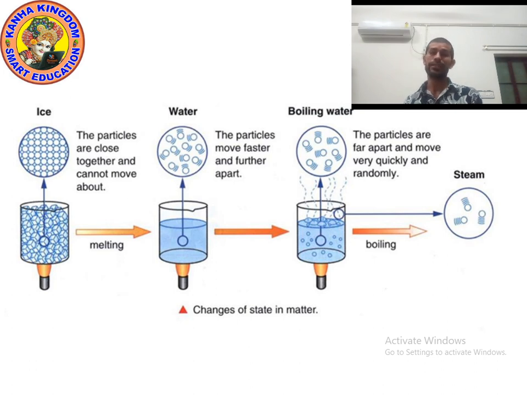So in short, we can say change in state of matter occurs when heat is given or taken away. When you decrease or increase the temperature, the state of matter can change, from solid to liquid, from liquid to gas, and again it is reversible. So we studied all these topics last time. Now let's begin the new topic.